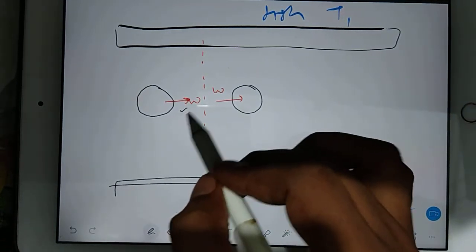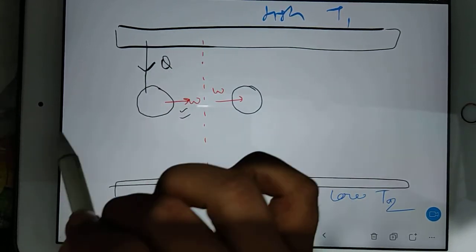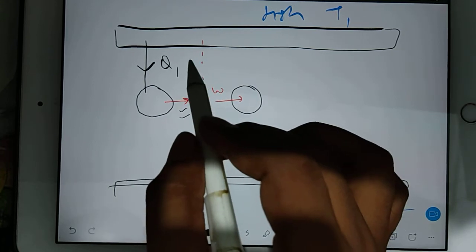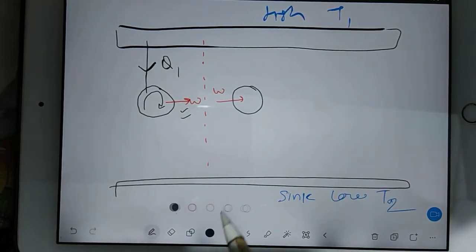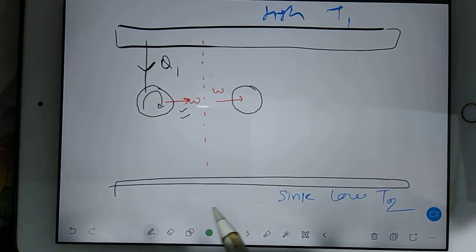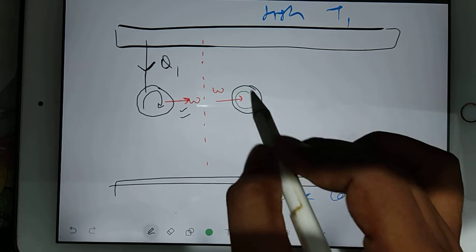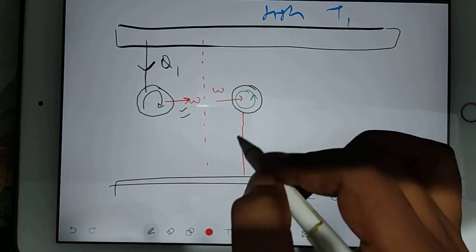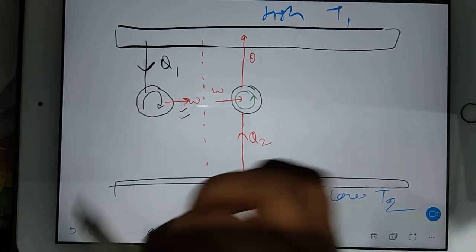When you are dealing with the heat engine, then you ask for the heat from the high temperature, and you will put a clockwise sign because you are getting the work. But if you are dealing with a heat pump, then you will supply the work and it will be an anti-clockwise line, and from here you will take the heat Q2, and this heat you will supply here as Q1.